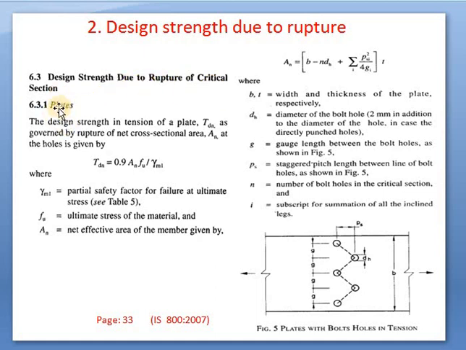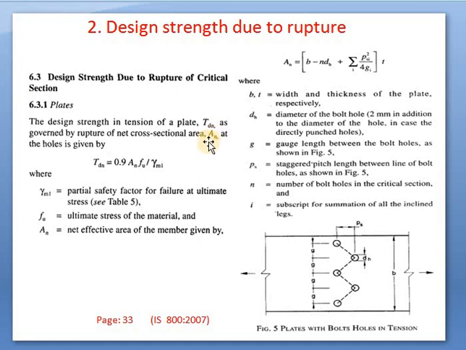Number 1, rupture in case of plates. When there is a rupture or cracks provided in plates, the design strength in tension of plates, Tdn, denoted by T suffix dn, is governed by rupture of a net cross-sectional area An. In the previous slide we have seen gross area; here we will consider net area. How to find net area or gross area, we will see. We are only going through the different clauses in IS codes. While actually solving the problems, we will see how to find An or Ag or Fy or gamma m0, one by one.